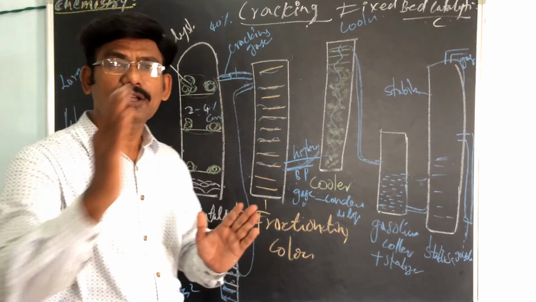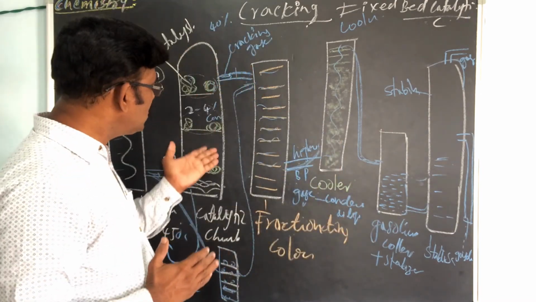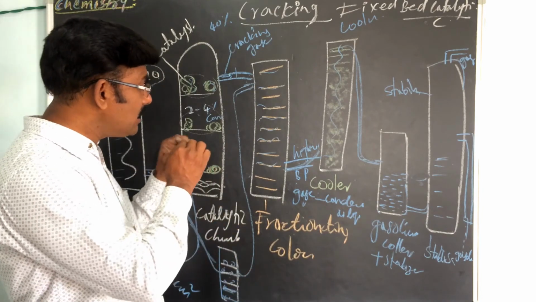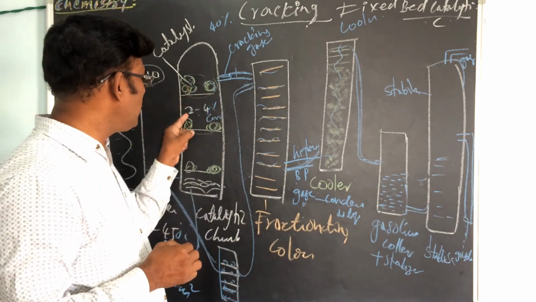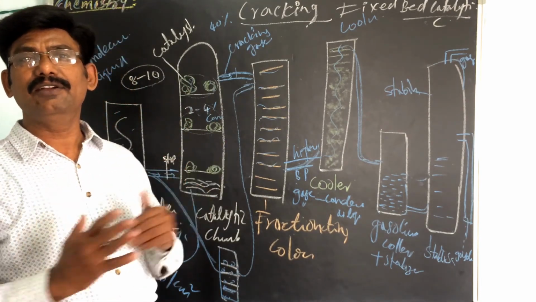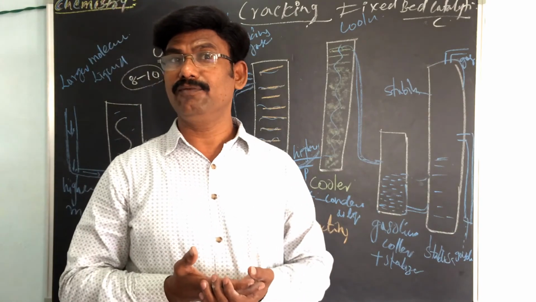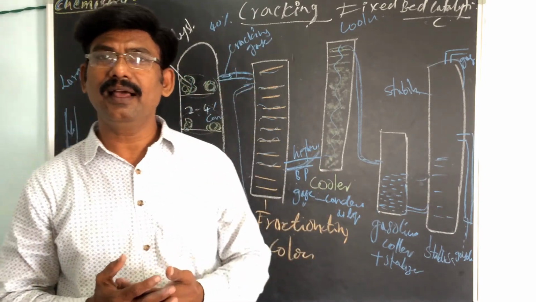They are moving, so that is the reason it is called moving bed catalyst. Here, in the fixed bed catalyst, it is fixed, and here we have to take the fine powder. That is the difference. The finely powdered catalyst in this catalytic chamber acts like a liquid, a fluid, which can be circulated in the gas stream.